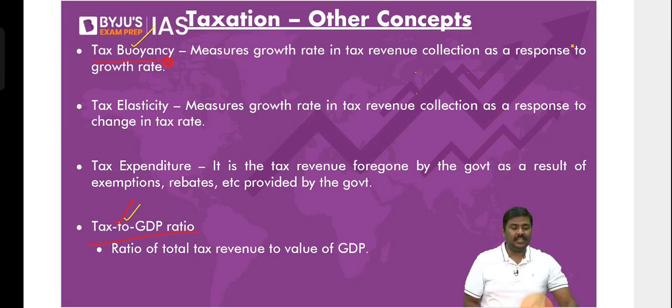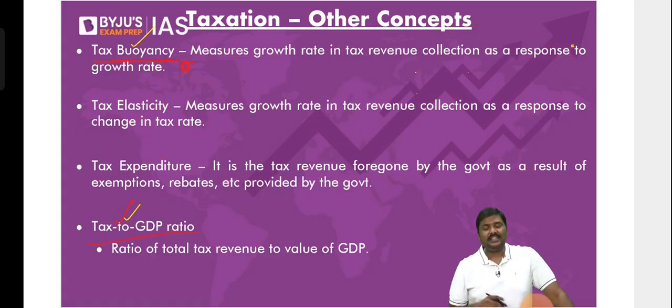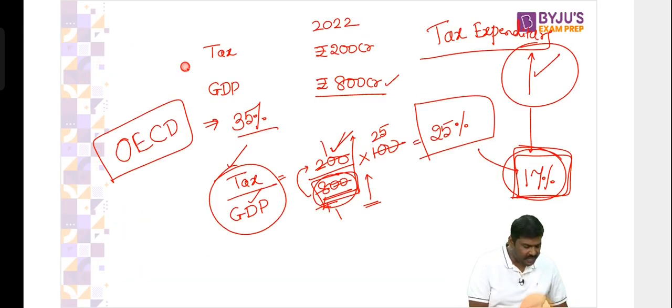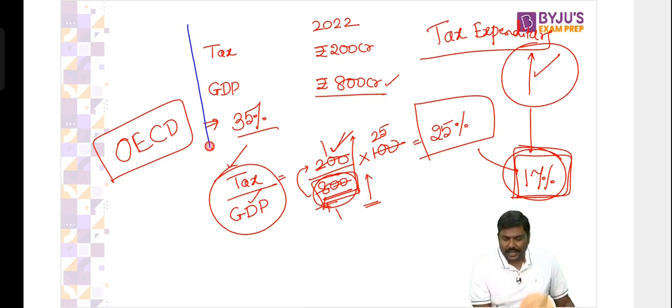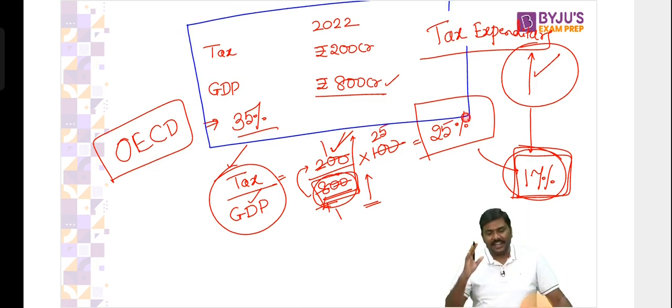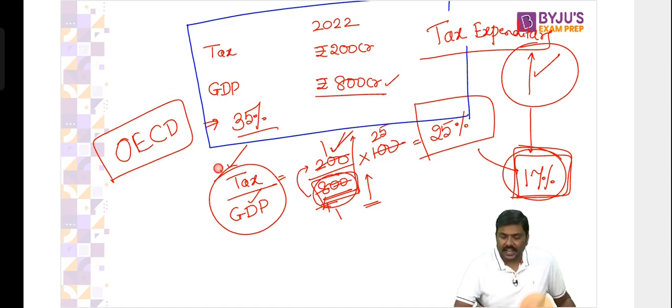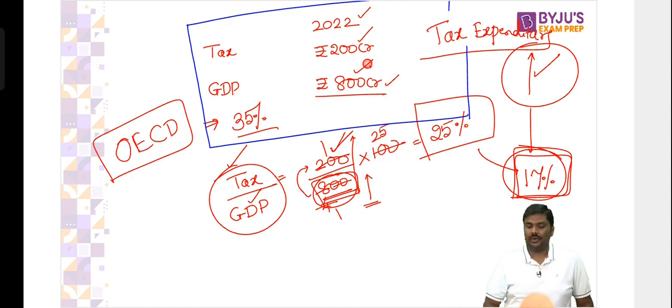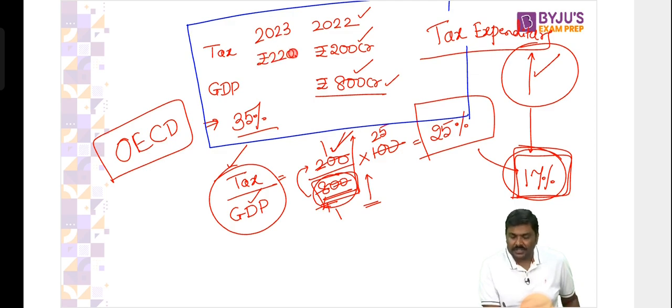Now there is one more: tax buoyancy. What is the idea of tax buoyancy? Let me continue with the same example. Focus only on this table. In 2022, tax collection is 200 crore and GDP is 800 crore. Let's say in 2023, tax collection increases to 220 crore rupees and the GDP increases to 880 crore rupees.